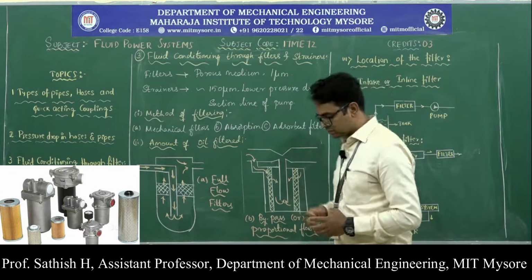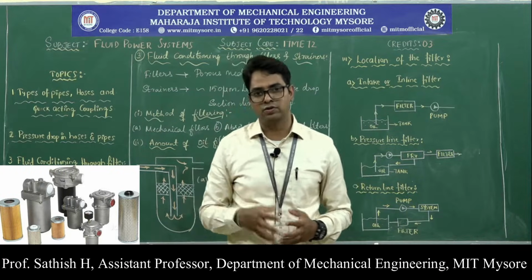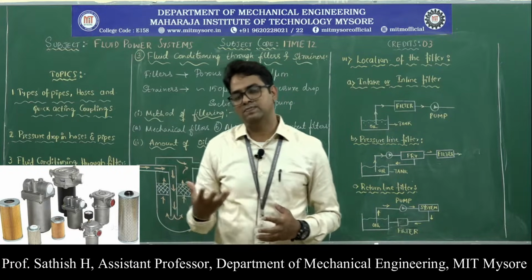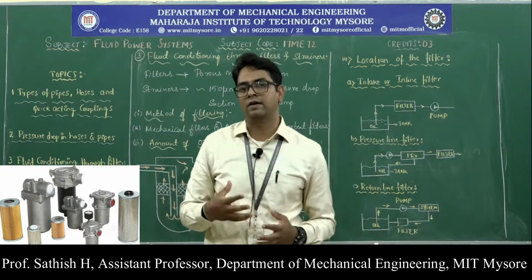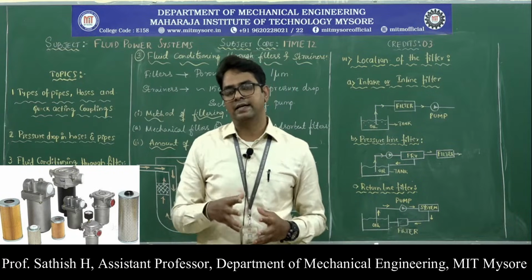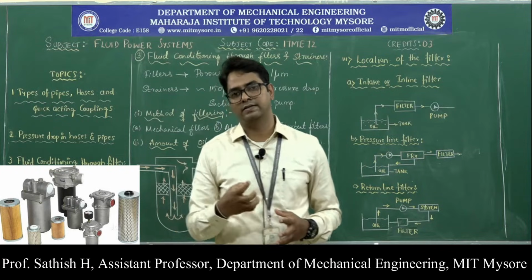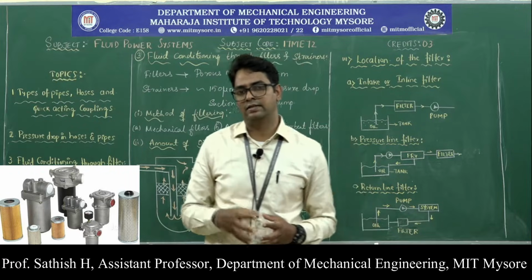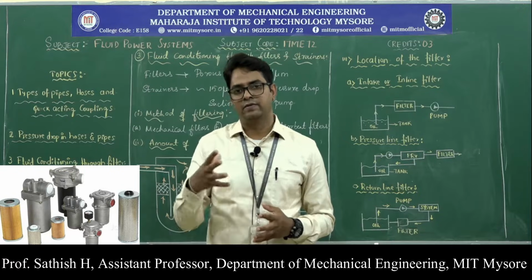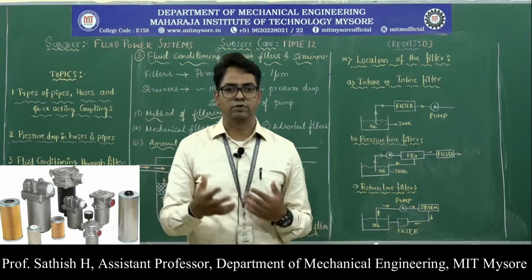micrometers. Normally these strainers have lesser pressure drops, so they are installed in the suction line of the pump. And between the pump and the strainer, we have a pressure indicator that will indicate the clogging or the blockage of this filter. When there are a lot of contaminants, the strainer gets blocked, the pressure drop increases, and then we can remove that filter, replace it, or clean it and put it back.